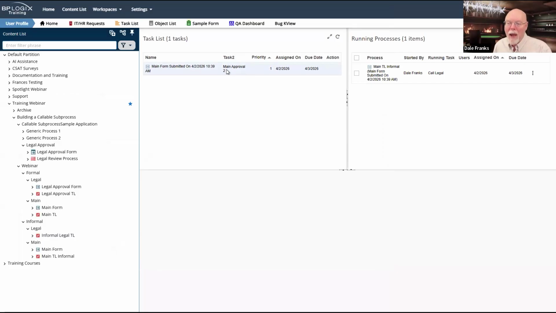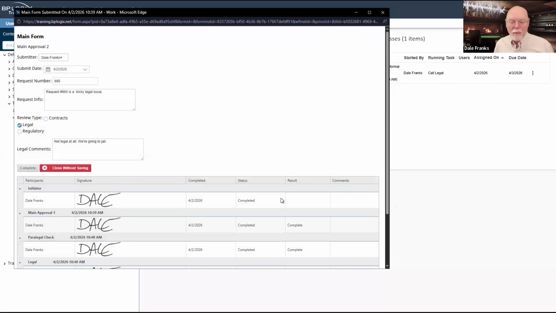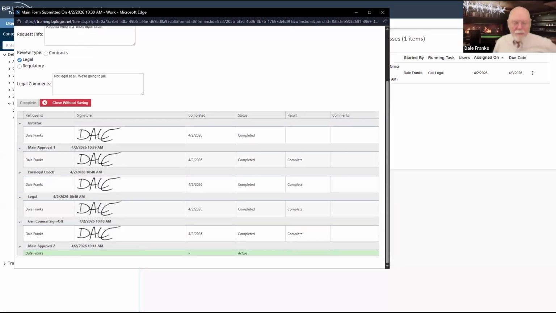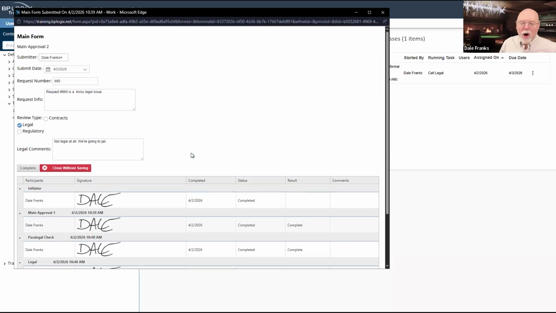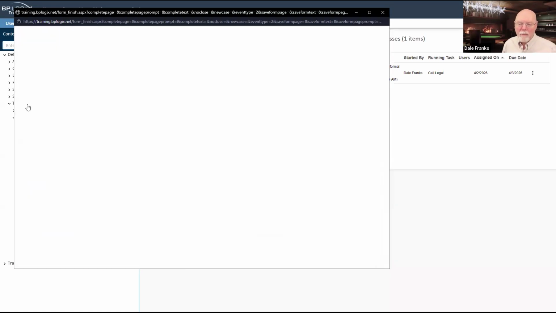I am in the main approval two task. So I will open this up, and as you can see, I'm in main approval. I have tracked my paralegal and legal and general counsel sign off all on the same form. And now I can go ahead and complete my process by clicking the complete button.